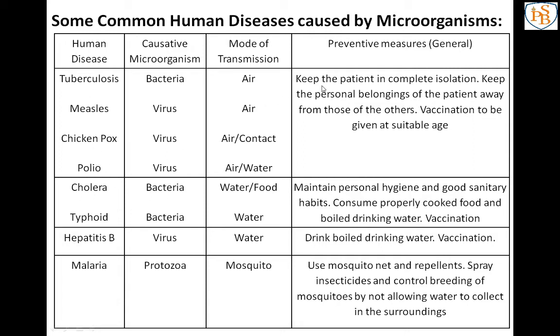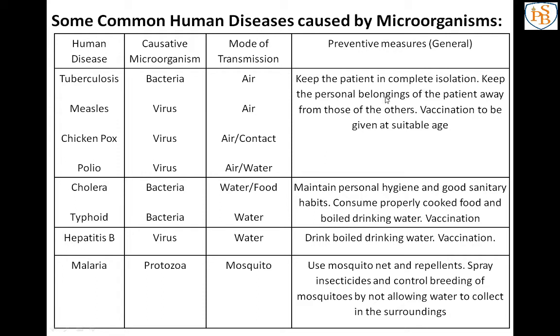First, keep the patient in complete isolation, like the word quarantine. So when a person has tuberculosis (TB), measles, chickenpox or polio, we have to keep that patient in complete isolation.